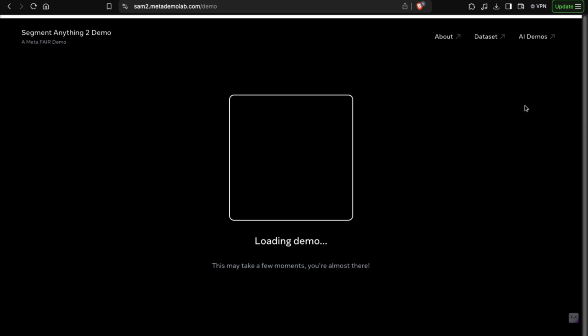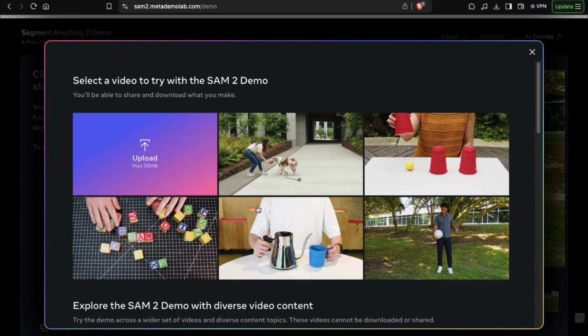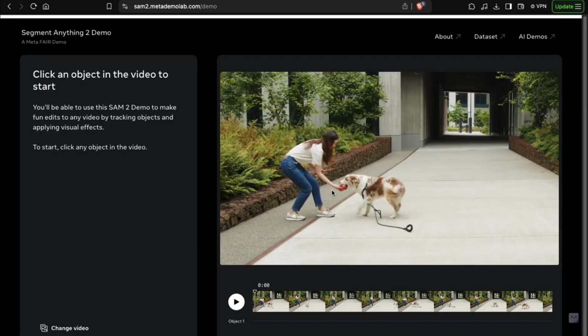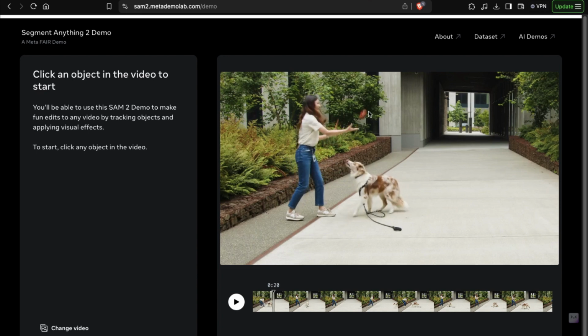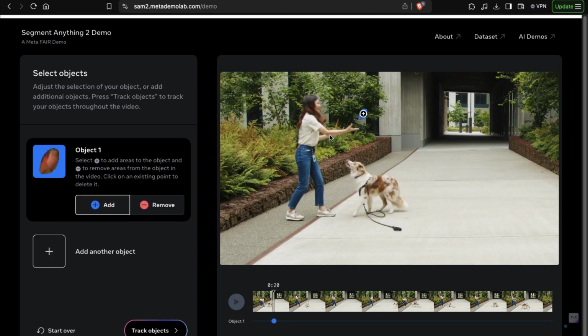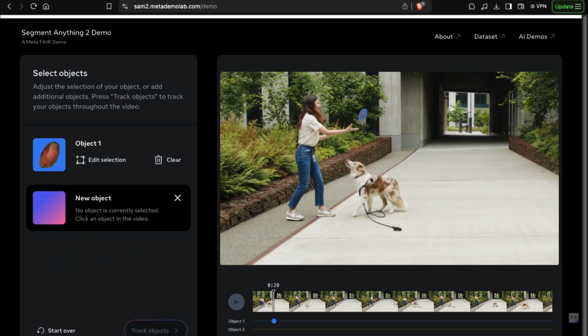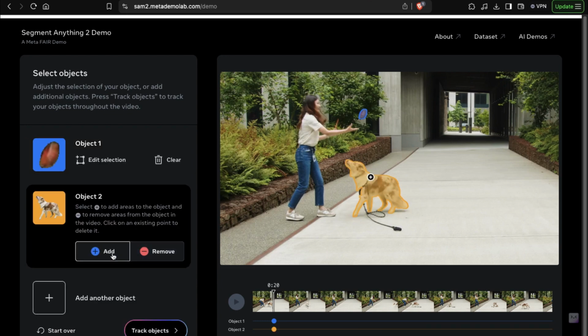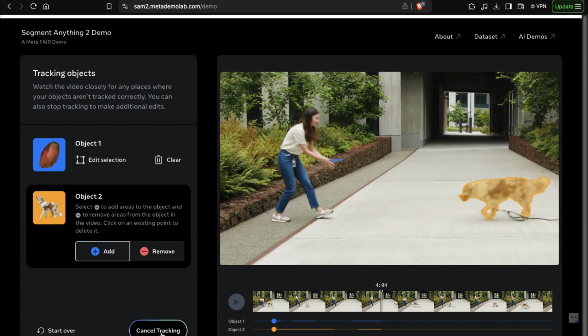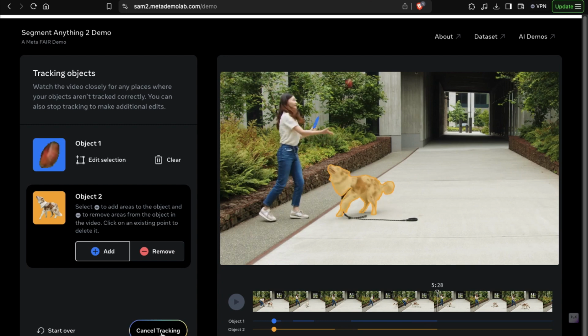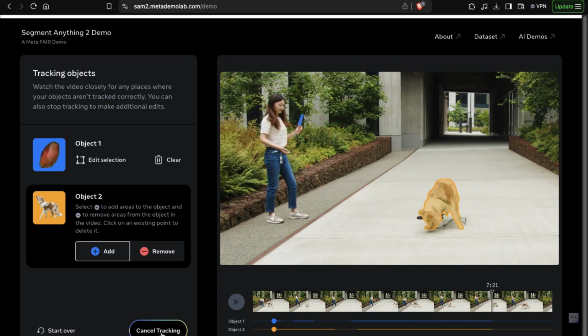Meta's demo showcases how intuitive SAM2 is for data annotation. Users can select objects to track within a video, such as a ball or a dog, and the model will segment these objects accordingly. This functionality is straightforward. You simply select the area or object you want to follow, and the model handles the rest. The demo allows for both predefined videos and user-uploaded content, providing a hands-on way to experience the model's capabilities.